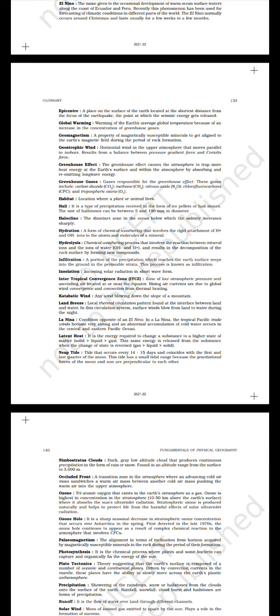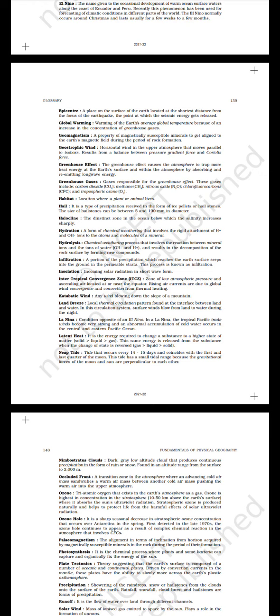Katabatic wind, any wind blowing down the slope of a mountain. Land breeze, local thermal circulation pattern found at the interface between land and water. In the circulation system, surface winds blow from land to water during the night. La Nina, conditions opposite of an El Nino. In a La Nina, the tropical Pacific trade winds become very strong and an abnormal accumulation of cold water occurs in the central and eastern Pacific Ocean.